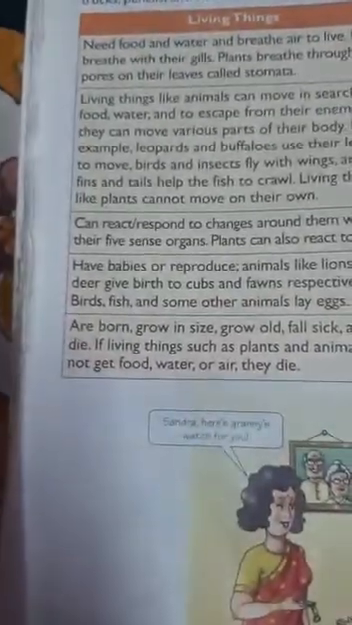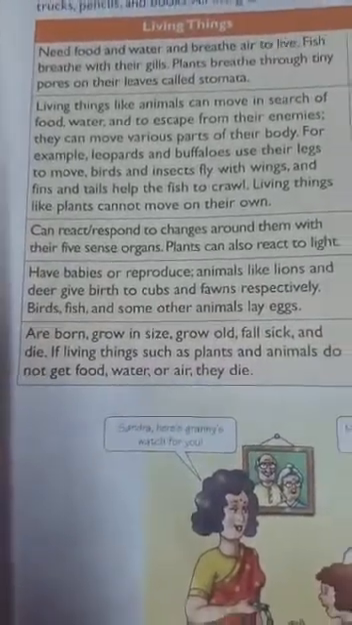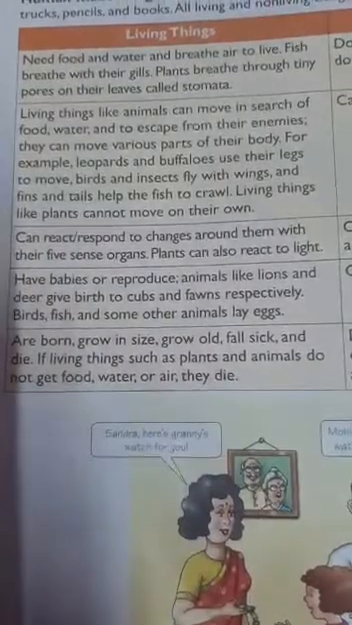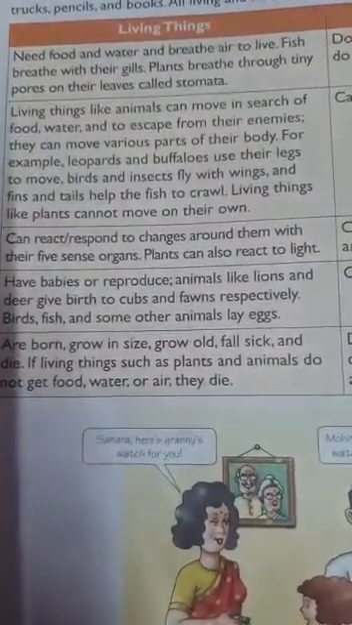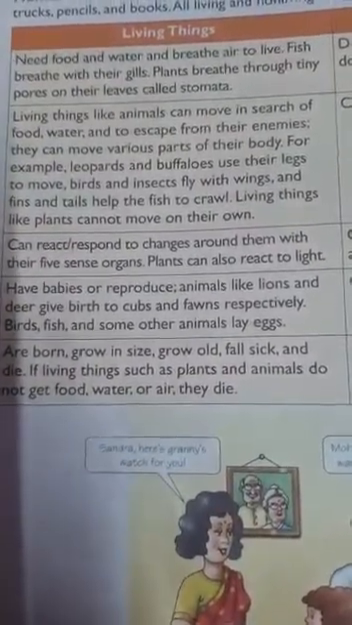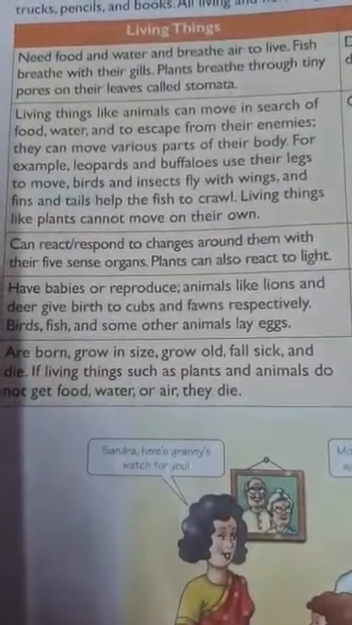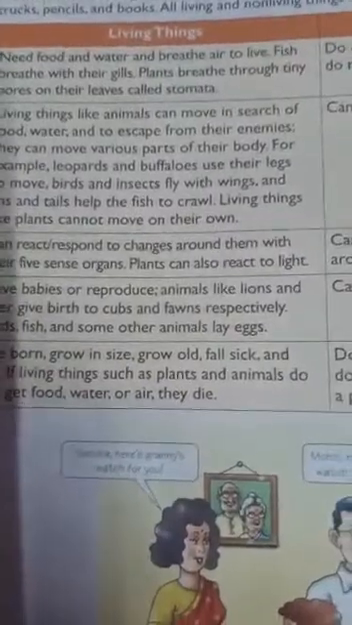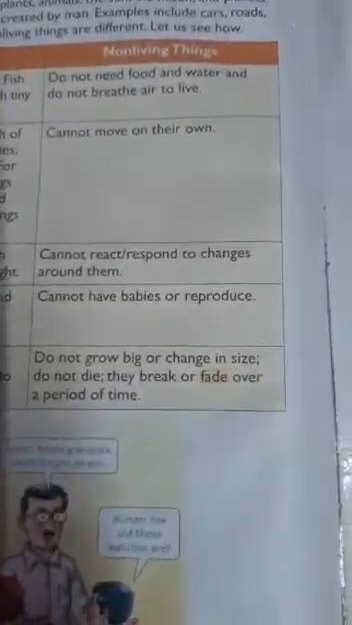And next, the fourth difference is they have babies, or they can reproduce. Living organisms like animals, like lions and deer, give birth to cubs and fawns respectively. Birds, fish and some other animals lay eggs. It means they reproduce, whereas non-living things cannot have babies or reproduce.